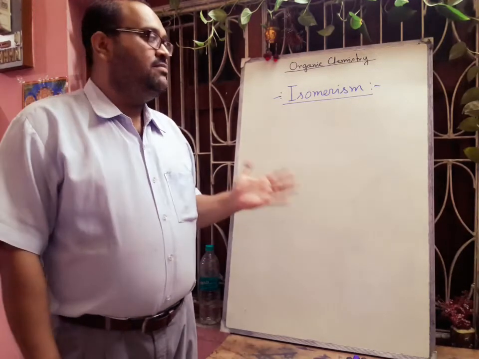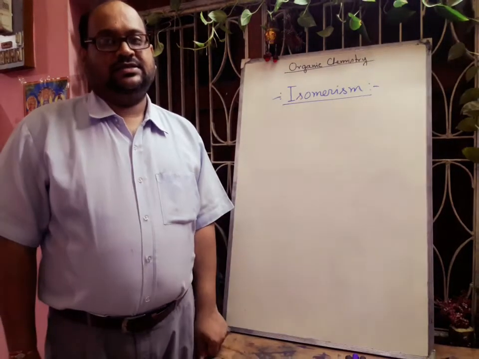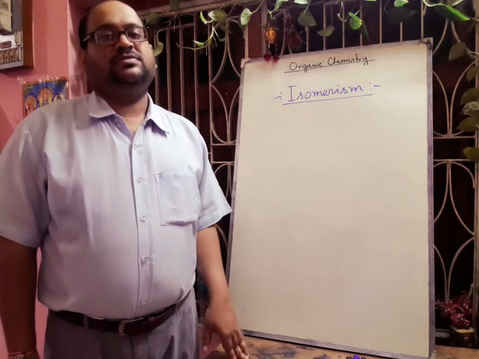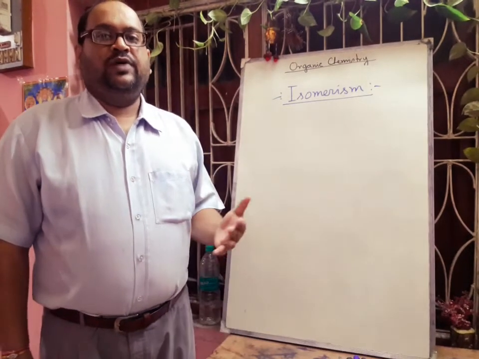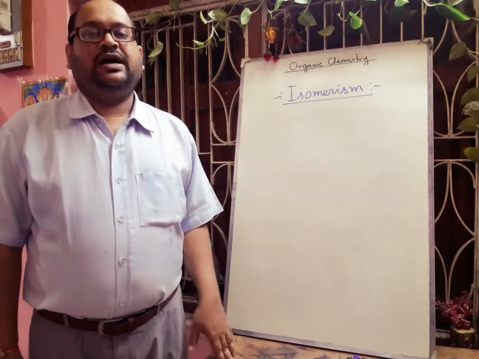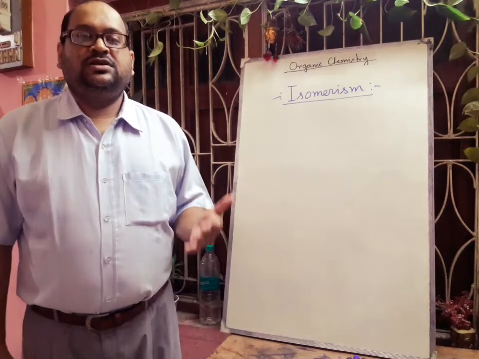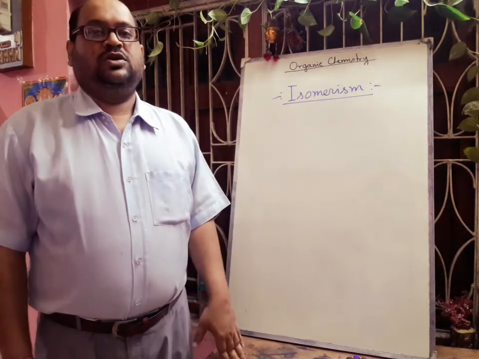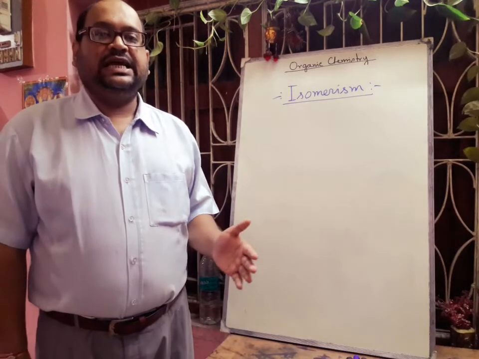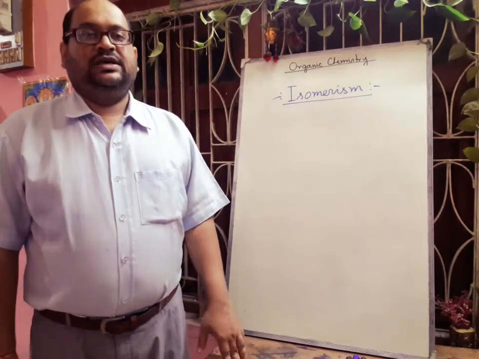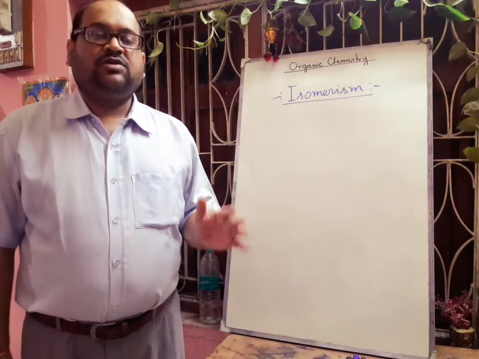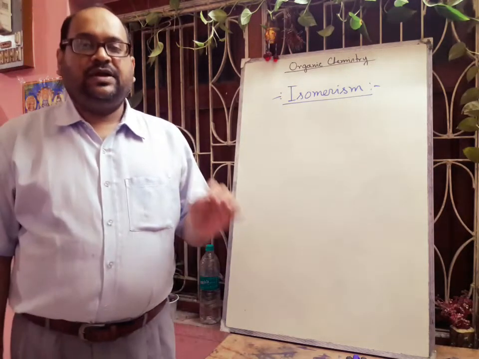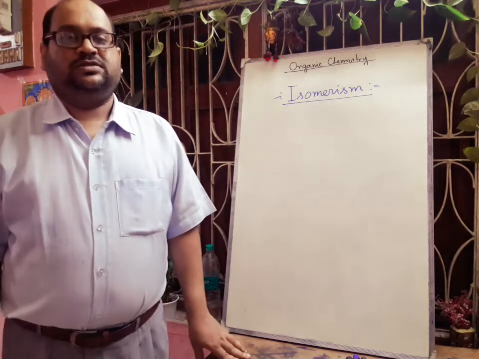that is same molecular formula but different structures. So what will be the definition of isomerism? When the same molecular formula represents minimum two or more compounds which differ in their physical and chemical properties, then such compounds are called isomers and the phenomenon is called isomerism.